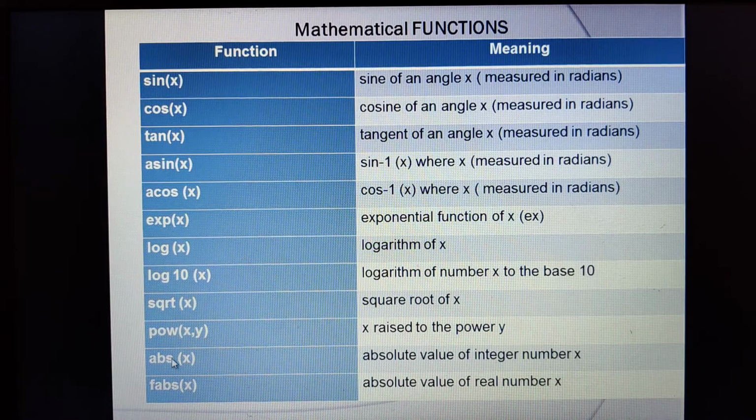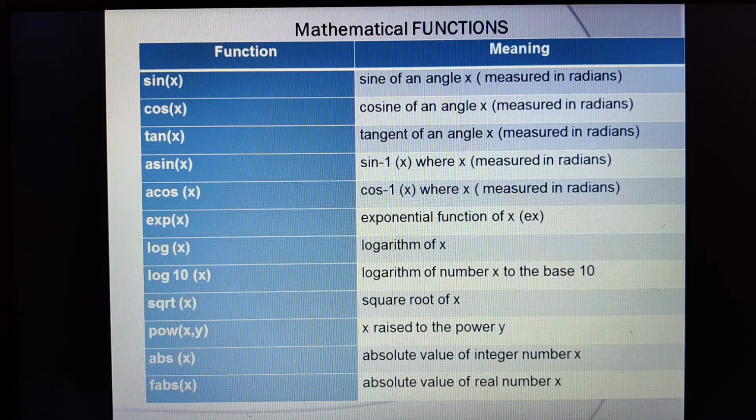So absolute value of an integer number means, suppose they are having negative numbers, if I want to remove that sign, then I can go for an absolute value of x. So floating point, this is fabs, in the sense it's for floating point, that is real numbers, you can make these numbers positive where they were represented in the form of negative. So all these come under the mathematical functions. I hope students you are able to understand.